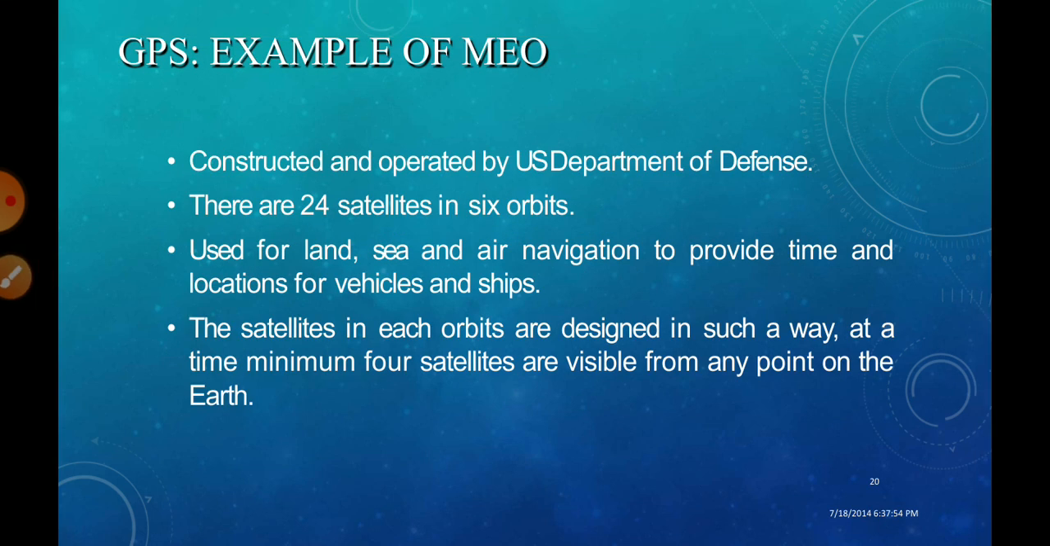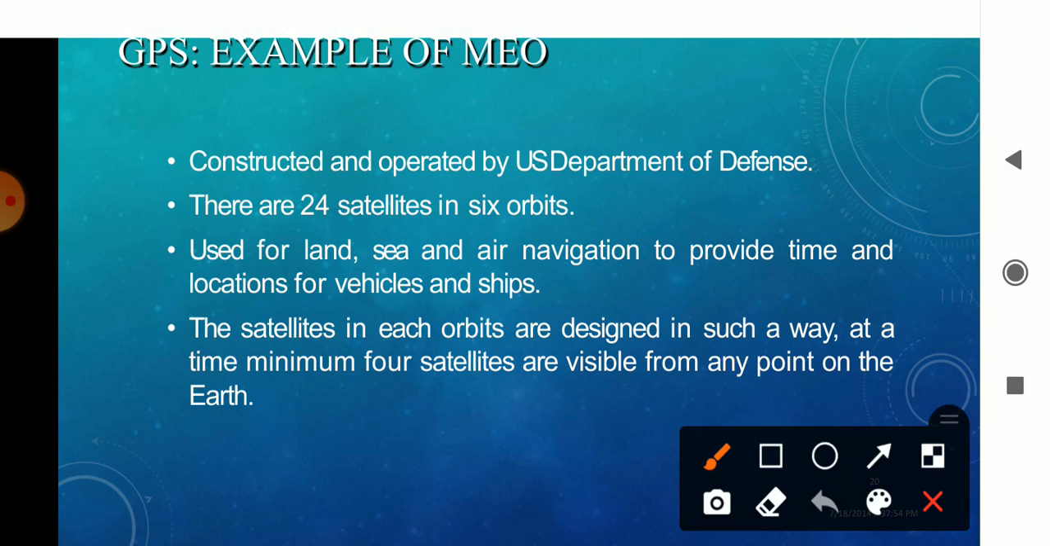GPS was introduced by the US Department. Okay, there are 24 satellites here in the GPS, which cover about 6 orbits, and it can cover land, sea, and air navigation. Remember, when a question is asked about GPS, this you have to write. It has been constructed by the US. It has 24 satellites in the 6 orbits, and it can cover land, sea, and air navigation.